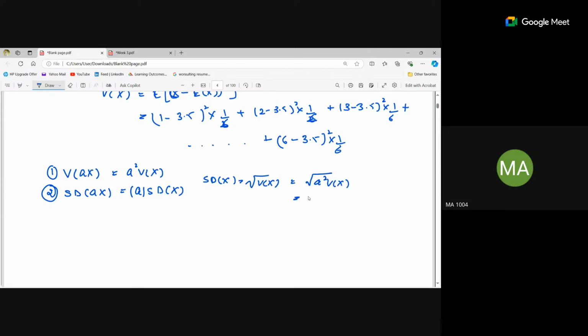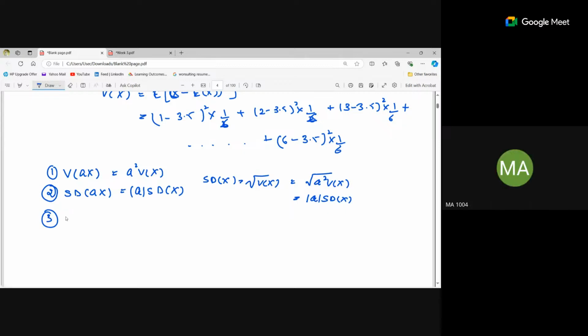And square root of a square is mod of a, we are just taking the positive value, and square root of variance of x is standard deviation of x. That's it. Got it? Is it clear? Yes, ma'am.